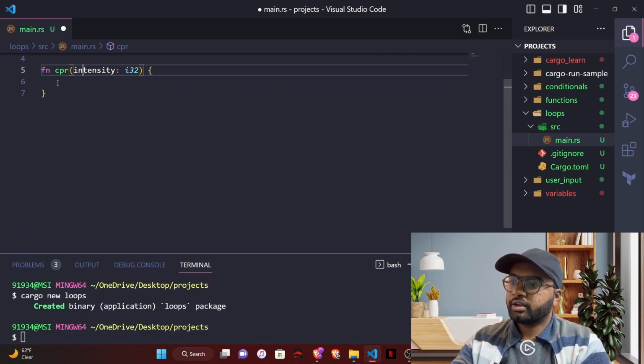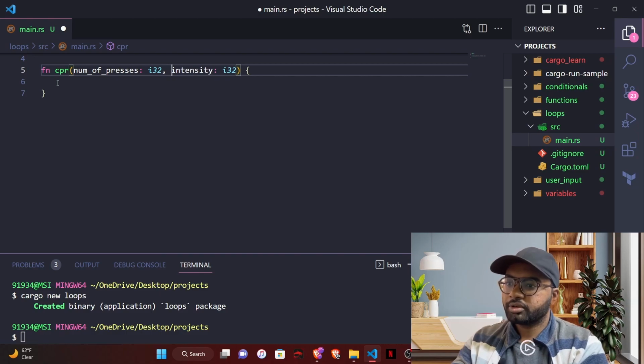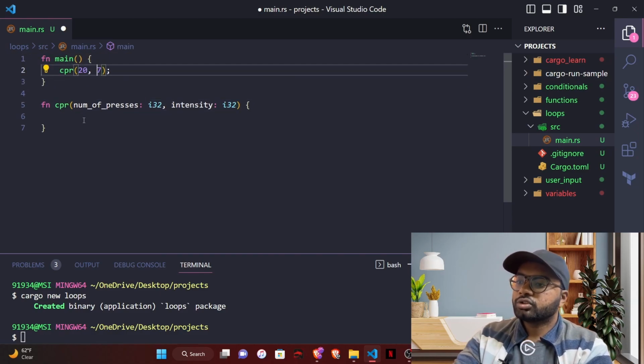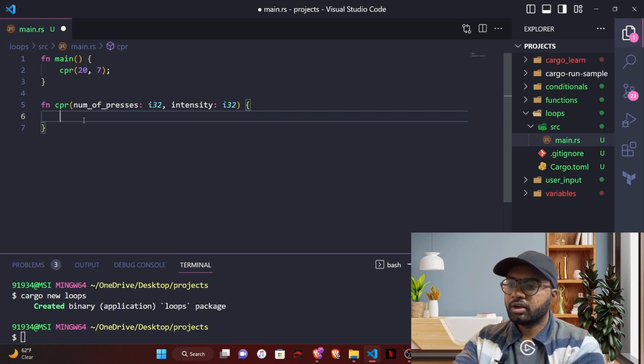Now we are getting number of presses, which is I32 type, and we are passing the number in the call as well. So now we are getting the number in the function call. So what we can do is loop this and do this thing for 20 times, or the number of times the number is passed.